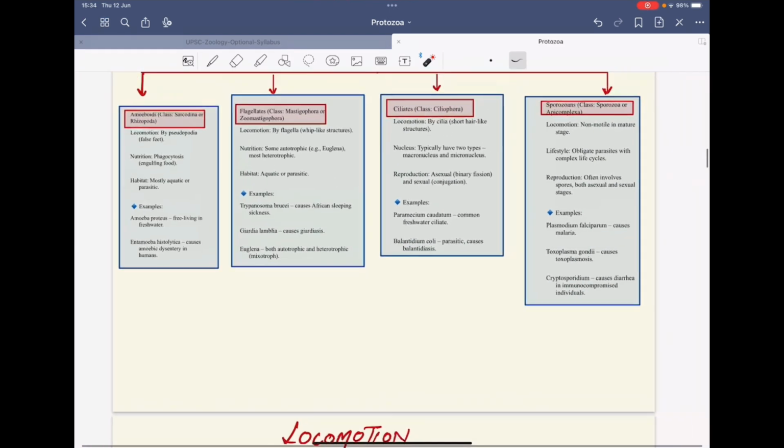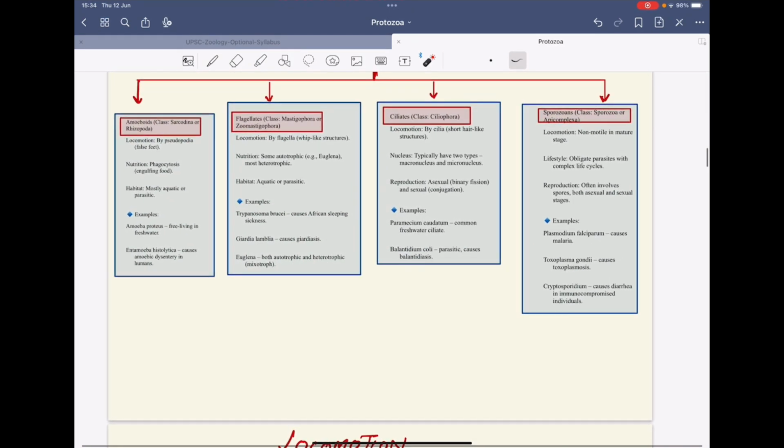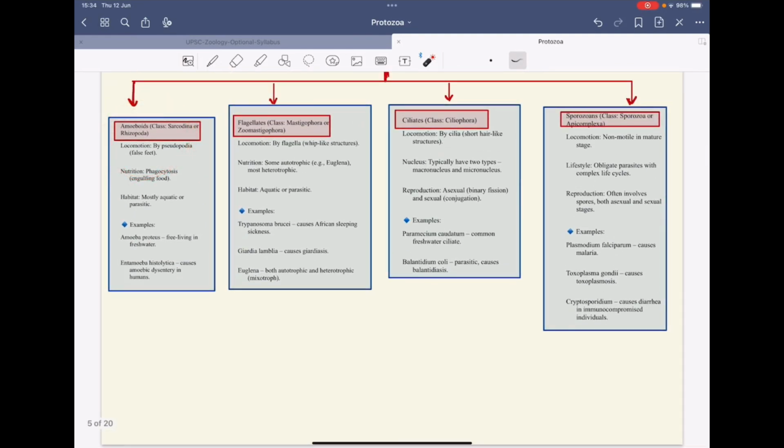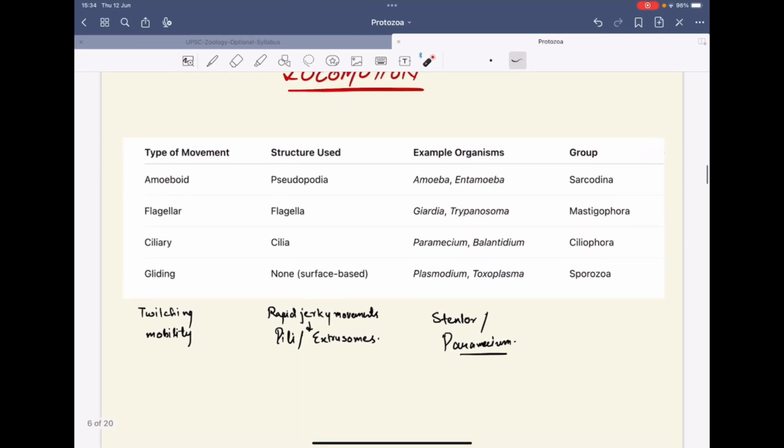Then we have the flagellar movement. I have already taught you the different classes. So Sarcodina are the amoeboids that use pseudopodia. Next is the flagellar movement. In flagellar movement, the structure used is flagella. It is present in Giardia and Trypanosoma, and overall in the class Mastigophora. The ciliary movement uses cilia, and it is observed in Paramecium and Balantidium. It belongs to the class Ciliophora.